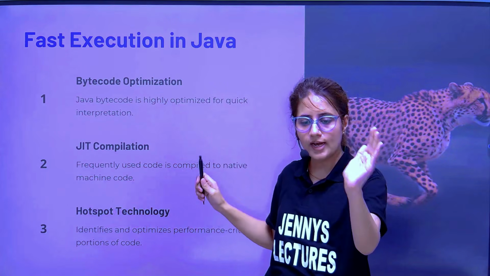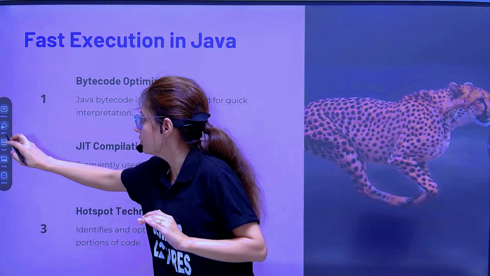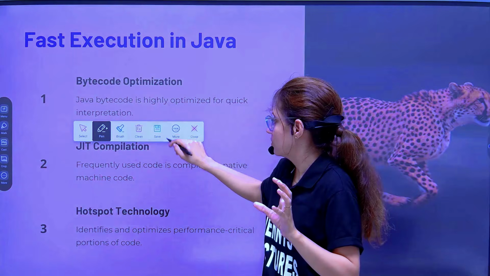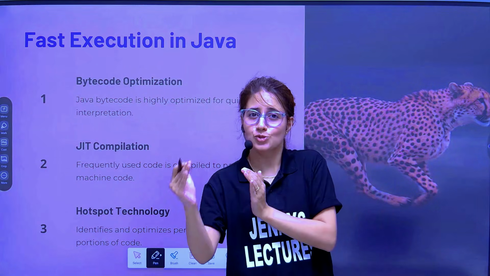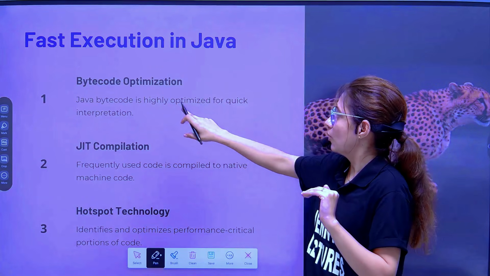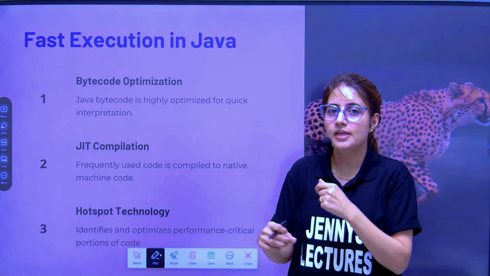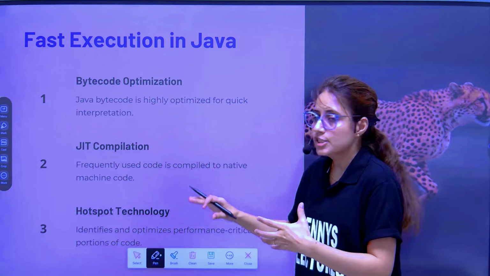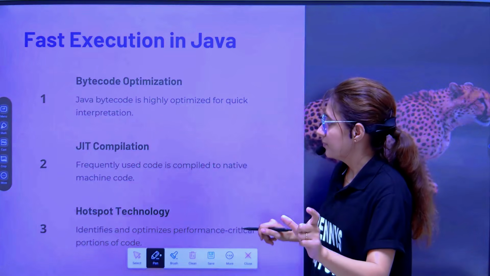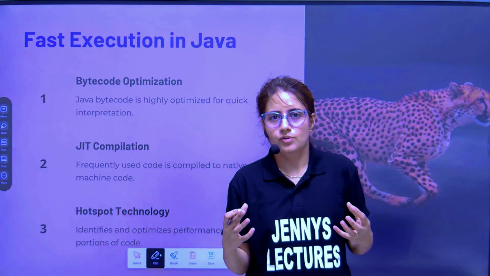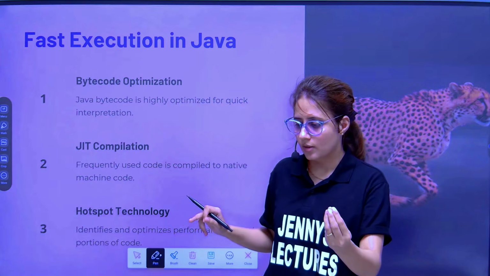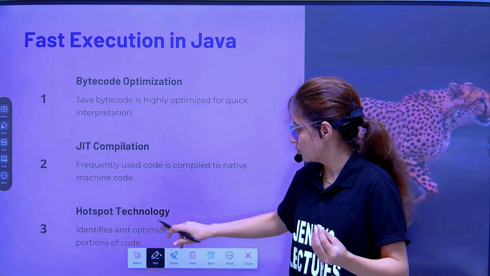The Java class code would be converted into bytecode. Then this bytecode is highly optimized code: compiled, compact, and optimized. So it's optimized for quick interpretation. It can easily be interpreted by the JVM. Next, the JVM has a JIT compiler. The code which is frequently used would be compiled to native machine code. Let me show you this with an example. What is this hotspot technology and all?